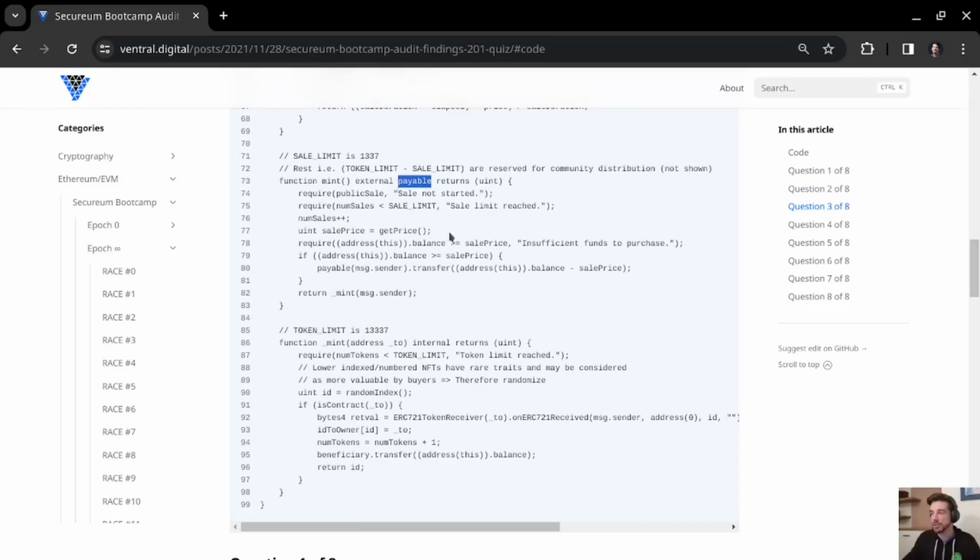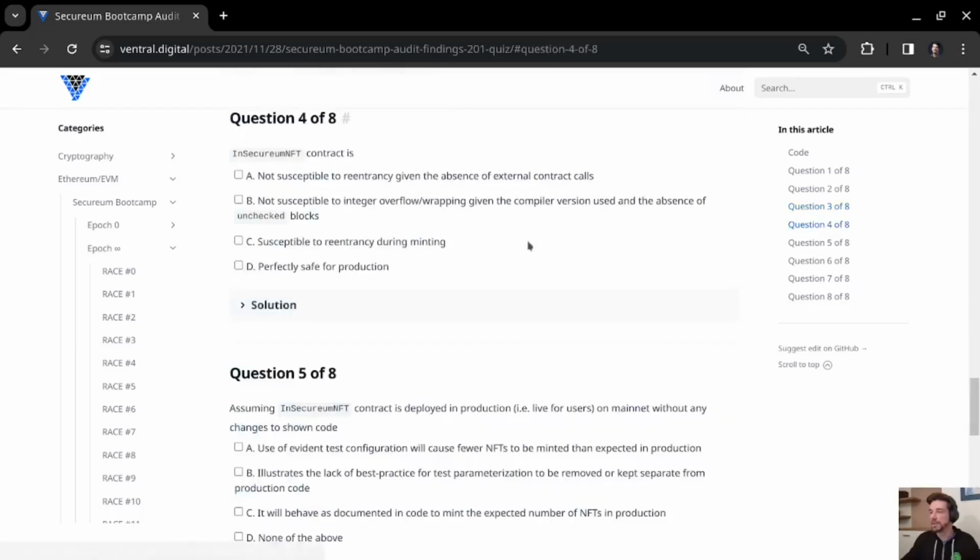This contract will not keep the amount that you send too much. Instead, it will return it to the caller, and to return it to the caller, it uses the dot transfer function, which will also make an external call and therefore trigger the fallback function of the receiver, if the message sender is a smart contract. So we have at least 2 places already where a reentrancy could be enabled. So A can definitely not be true.